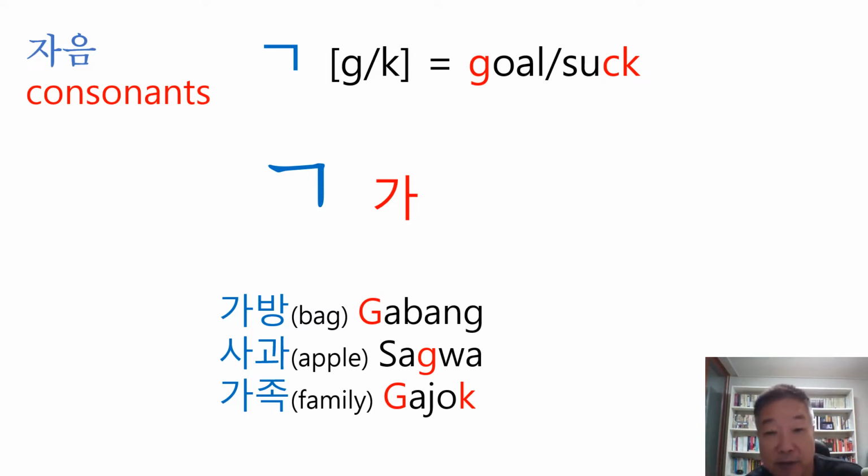At the front, there's a G, right? And at the end of the word, there's K. I mean, in the Romanized word. And so you can see 가 can be G or K. And when it's at the end of the word, it sounds like K. All right?